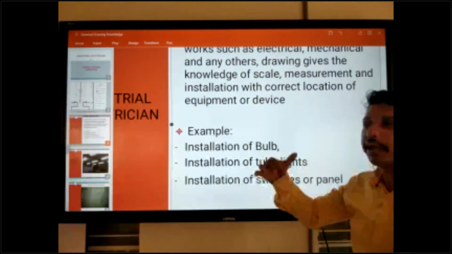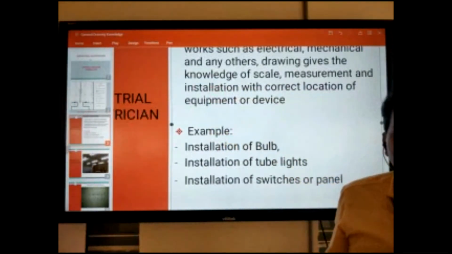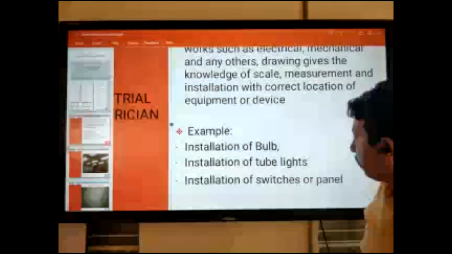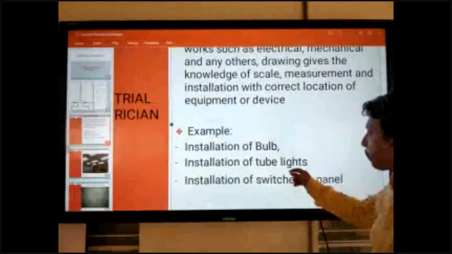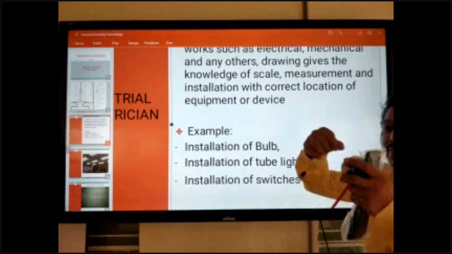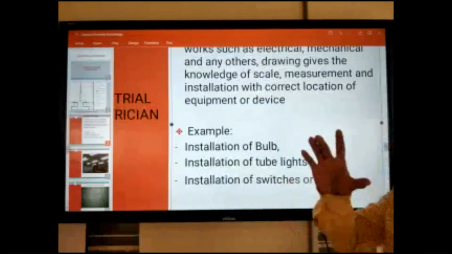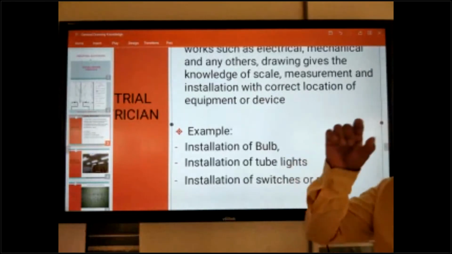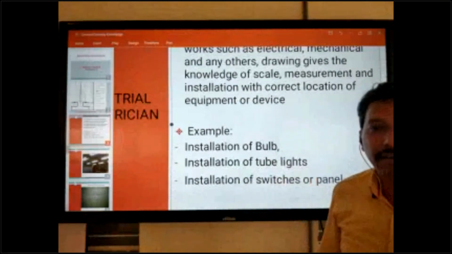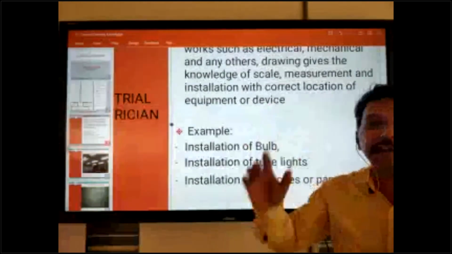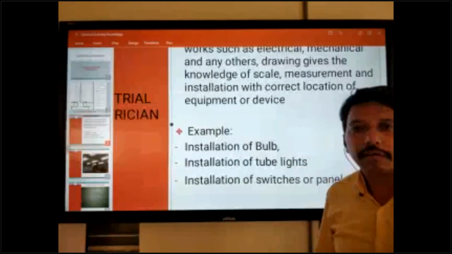Panel always comes on the building wall. Okay, so you can measure, and as much scale as is given per the drawing, you can measure and install. This means you are perfect. If you do it correctly, you are a perfect electrician, perfect engineer, senior electrician. Okay, so drawing knowledge is most important.